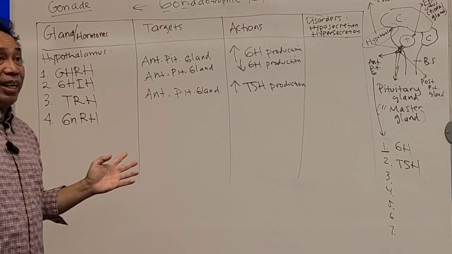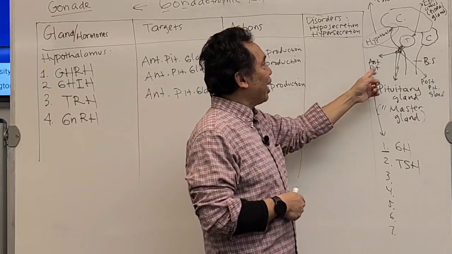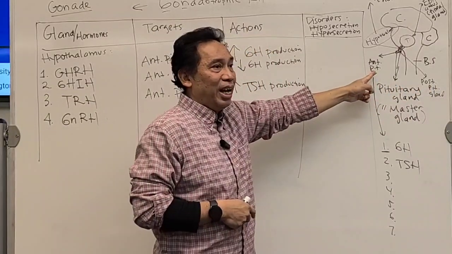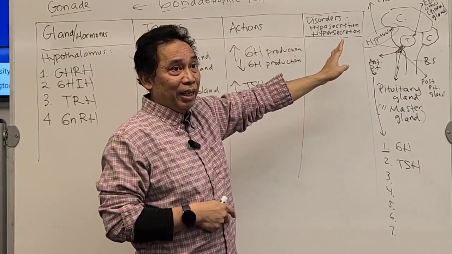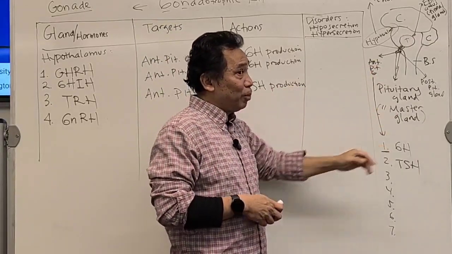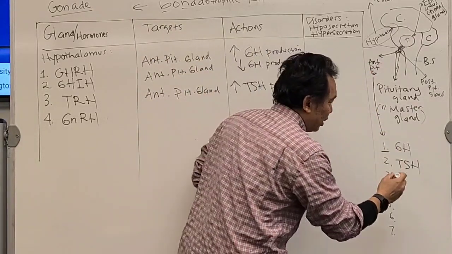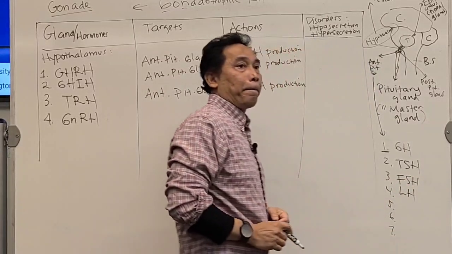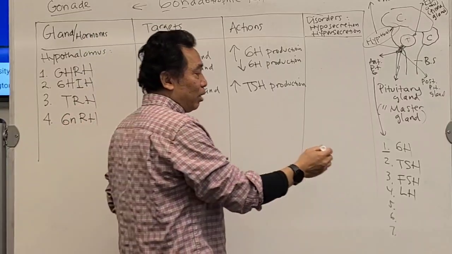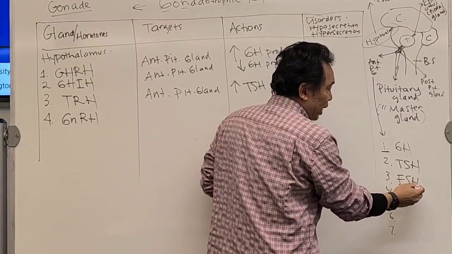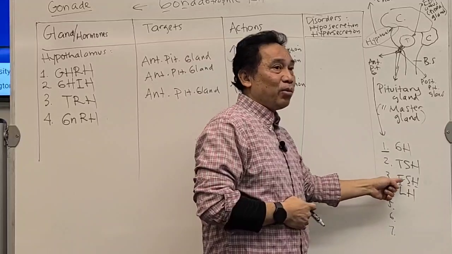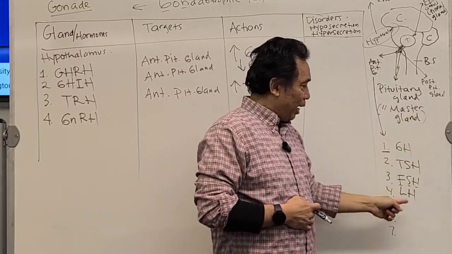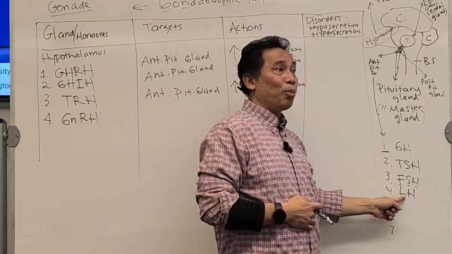What is the target? Again, it's really simple. You just choose whether anterior or posterior. In this case, still the anterior pituitary gland. The anterior pituitary gland produces 7 hormones. I'm going to list hormone number 3 as FSH and number 4 as LH. FSH stands for follicle stimulating hormone. This is the one that will go to the ovary or testicle later, depending on the sex. LH is luteinizing hormone.